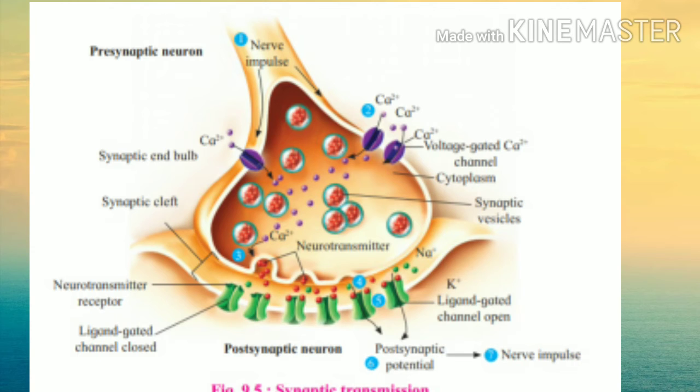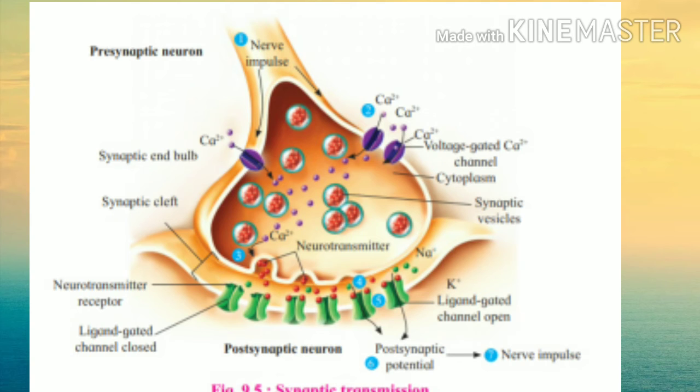When the impulse travels along the axon of the presynaptic neuron, it stimulates the axon terminal, which contains numbers of synaptic vesicles, and these vesicles contain the neurotransmitter called acetylcholine. When an impulse reaches a synaptic knob, voltage-sensitive calcium channels open and calcium diffuses inwards from the extracellular fluid.